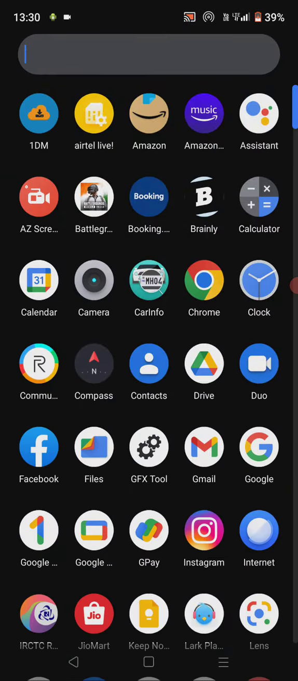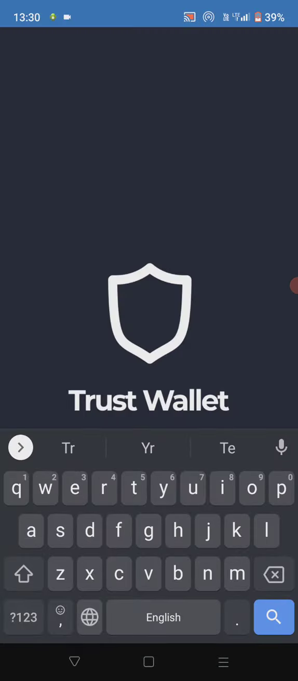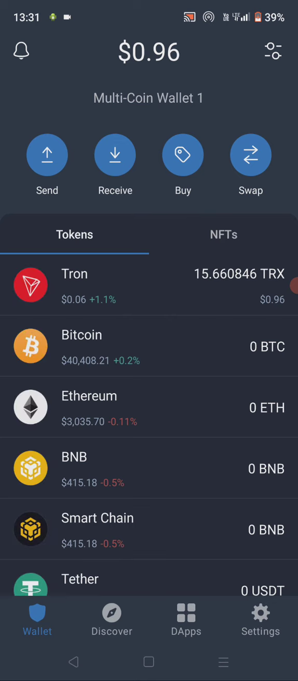So let's open guys Trust Wallet. Here you can check I had opened the Trust Wallet. Now I have to enter here the password. I had entered the password. Now I have to make a payment.